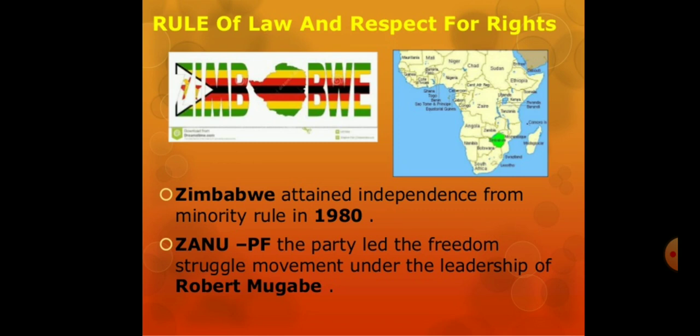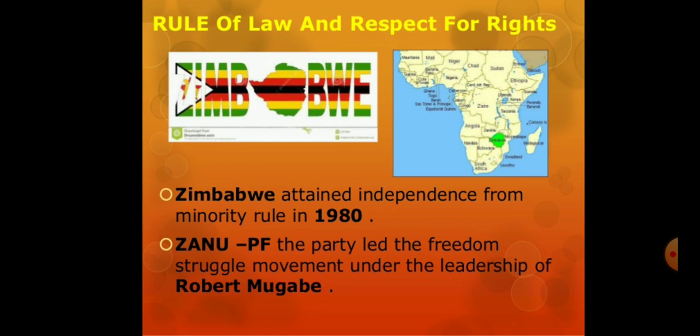So we have the example of Zimbabwe to understand this rule of law and respect for rights. Zimbabwe attained independence from minority rule in 1980. ZANU-PF, the party, led the freedom struggle under the leadership of Robert Mugabe.